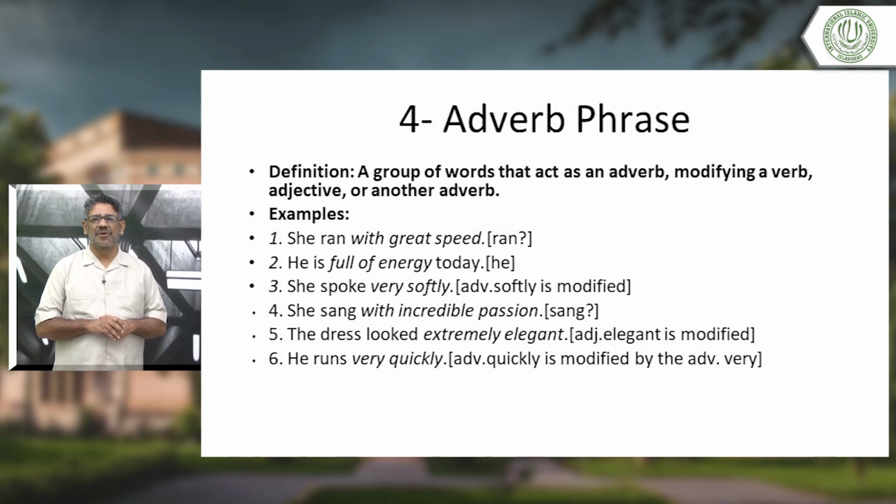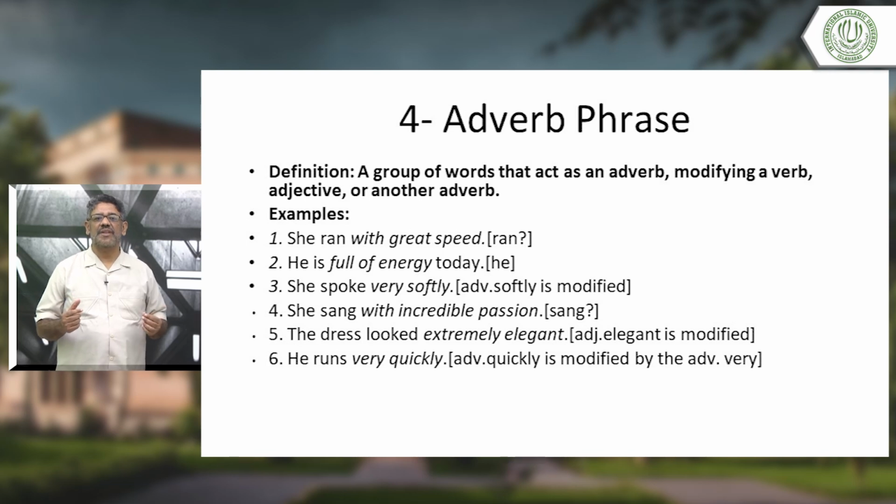Before they told you how an action was done. He ran fast, she sings beautifully. Fast is an adverb, beautifully is an adverb. They told you like this. Now we are discussing again the adverb phrase. Should be a group of words, but there is something different. It does not only modify a verb, it modifies a verb, adjective or another adverb. Verb, adjective or another adverb. Now see how does that happen?